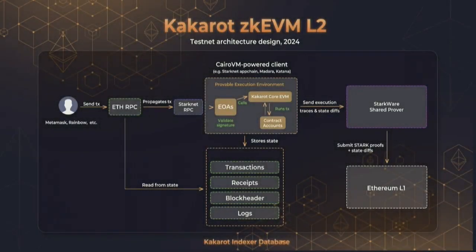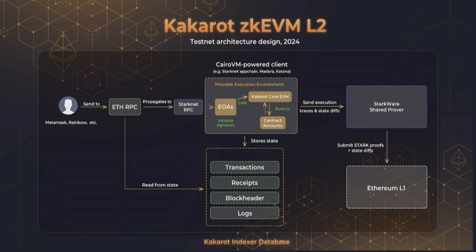And this is an architecture of Kakarot. So basically, how does Kakarot work? Let's start with the user. The user sends a transaction, and then we have a Kakarot RPC. This RPC sends a transaction to a StarkNet node, because with Kakarot we are basically using the StarkNet stack. For example, we can use Madara or an app chain, and we deploy the Kakarot contract on top of it.